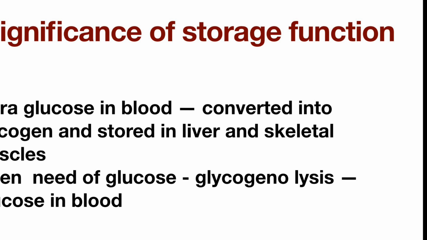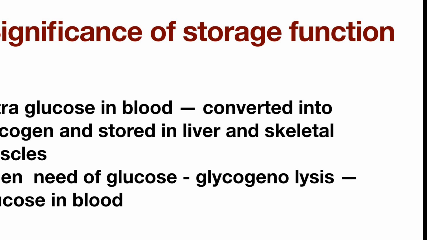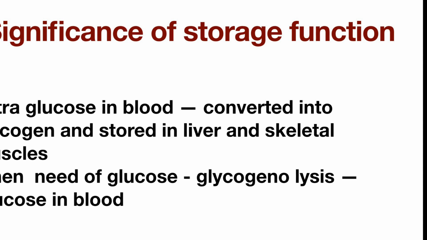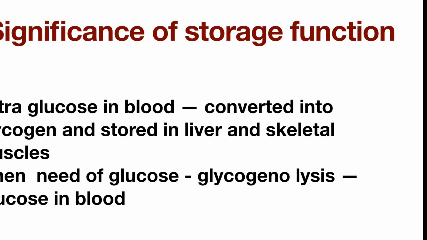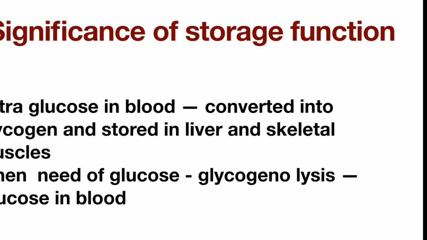When there is extra glucose in blood, it is converted into glycogen and stored in liver and skeletal muscles. When there is a need of the glucose, glycogenolysis takes place, and there is availability of the glucose in the blood. Hence, blood glucose level is maintained normal. When there is any defect in the mechanism, there is frequent hypoglycemia.